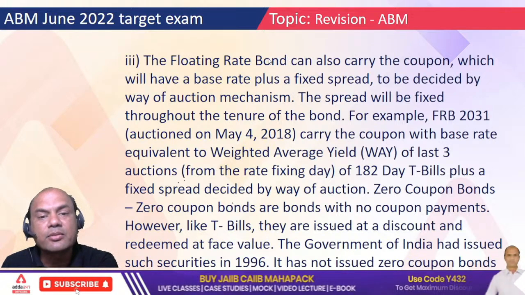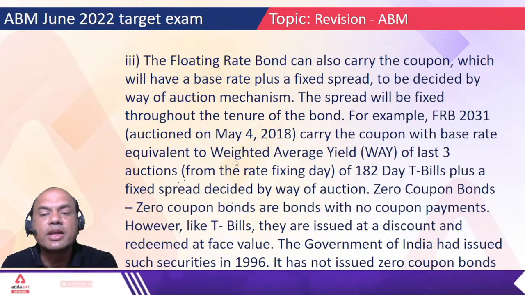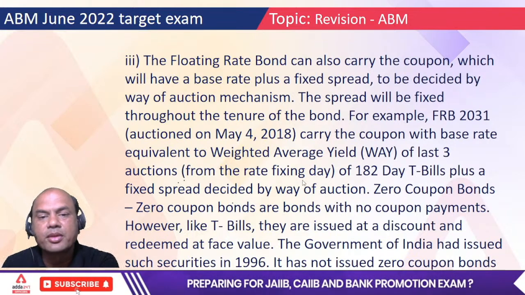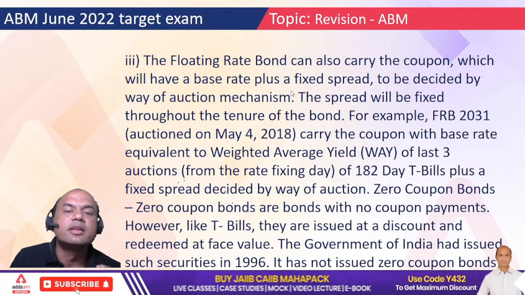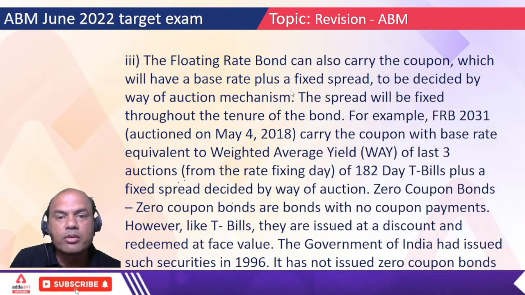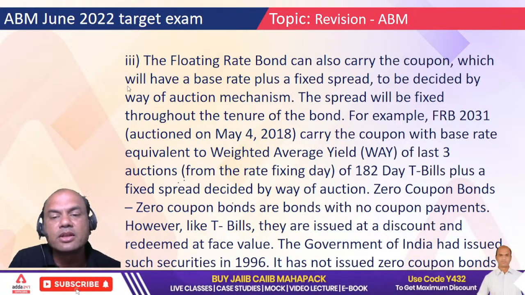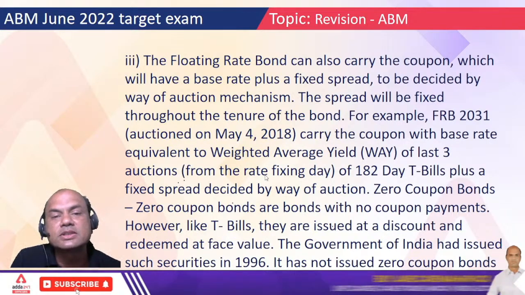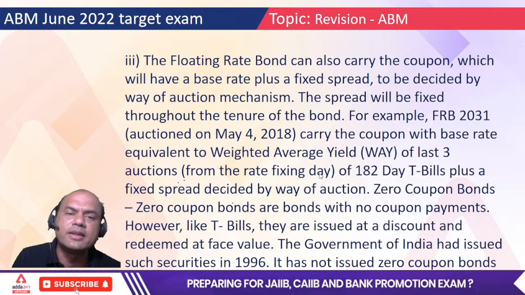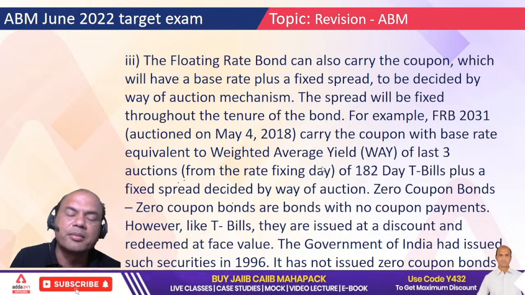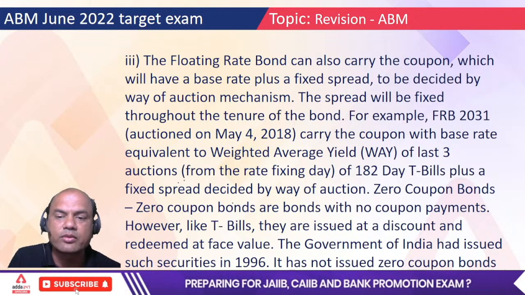Now what is another type of FRB? Again there is FRB3 also. Which one? This is the weighted average of the last 3 auctions. Earlier in the second FRB, what did I say? They are based on repo plus some margin of mine. But here they are based on the weighted average of the last 3 auctions' rates. So I can base floating rate bonds on anything I want. I can base it on the US federal rates also. Nobody can question me, meaning nobody can question RBI.